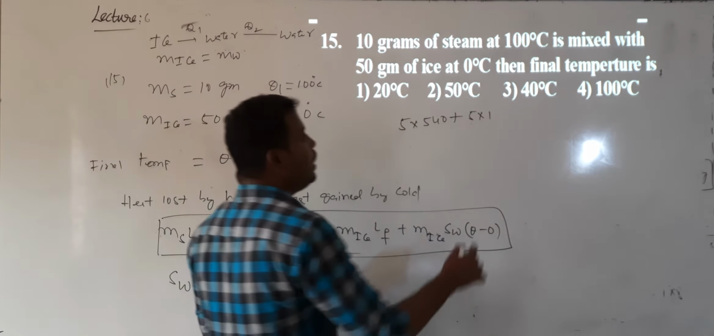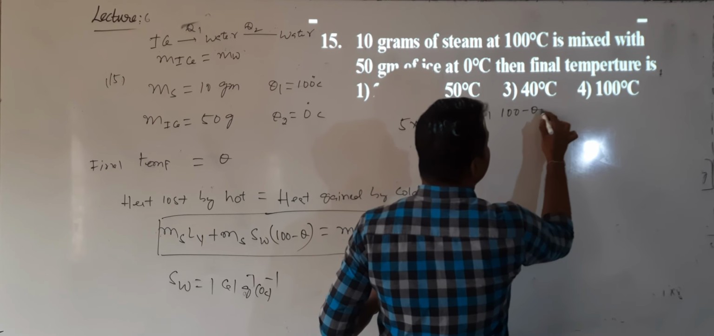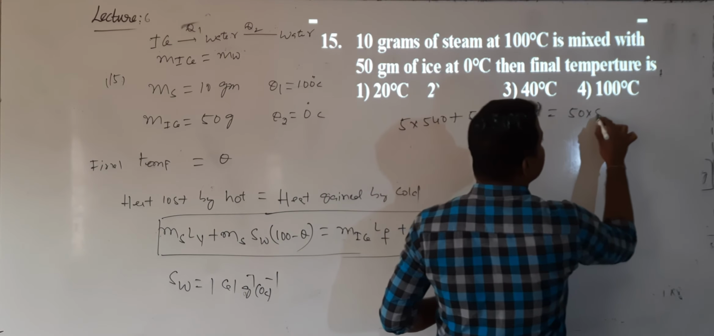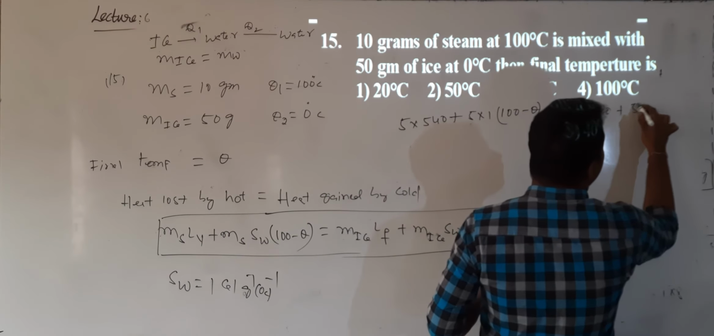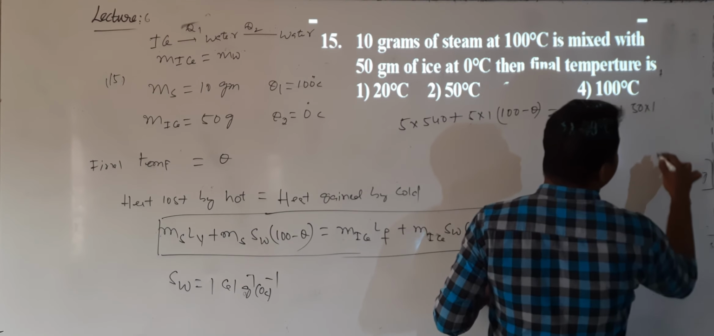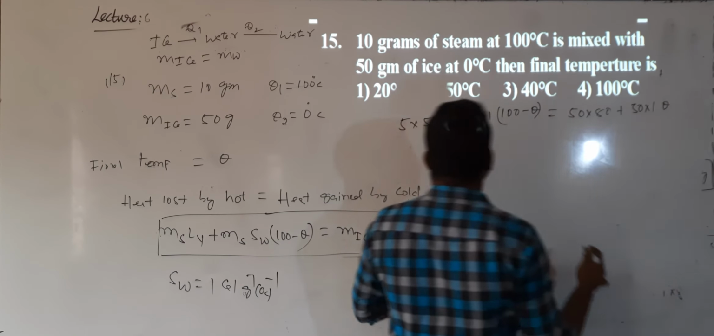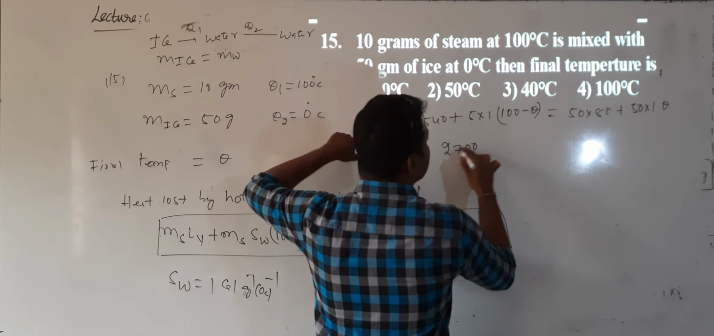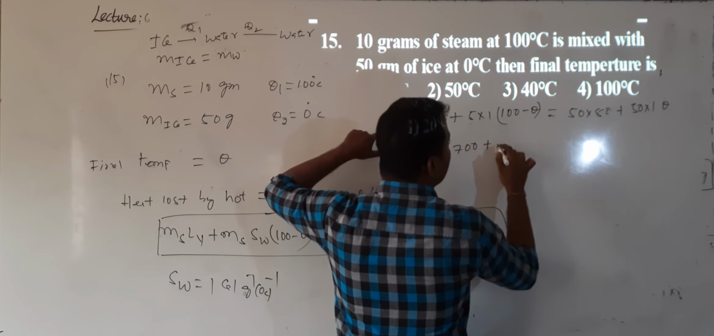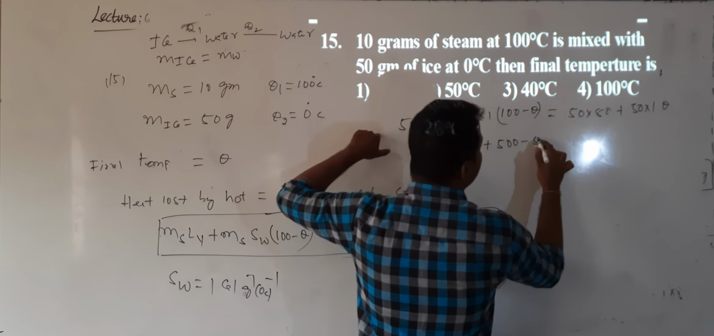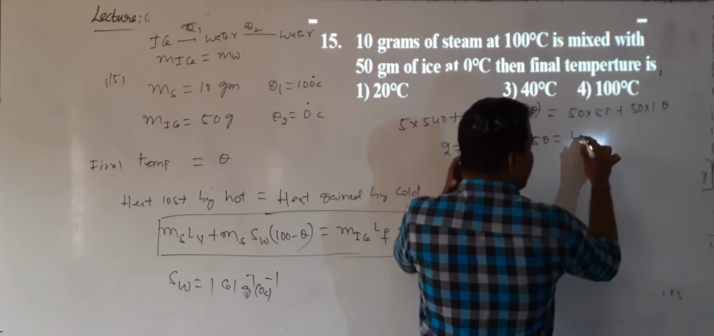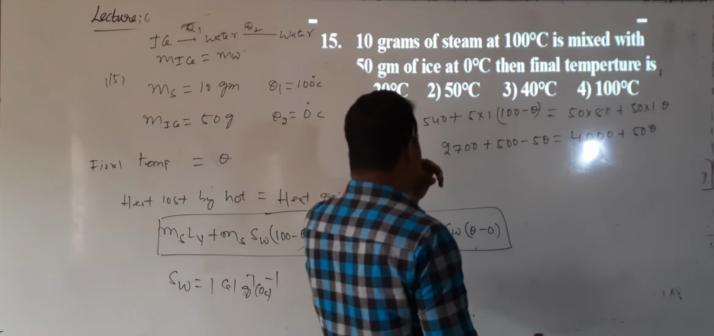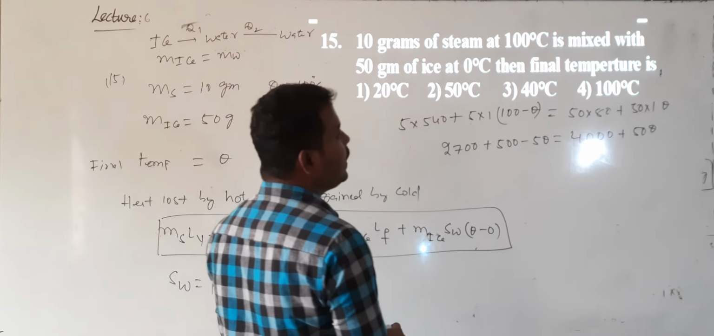Plus (100 minus theta) into (100 minus theta) will be equal to: mass of the ice is 50, latent heat of fusion value is 80, plus mass of the converted ice into water is 50, specific heat of water is 1, into theta. Then what will we get? 5 into 540, this is 2,700, plus 5 into 100 is 500, minus 5 into theta, will be equal to 4,000 plus 50 into theta. Correct? 5 into theta plus 50 into theta.